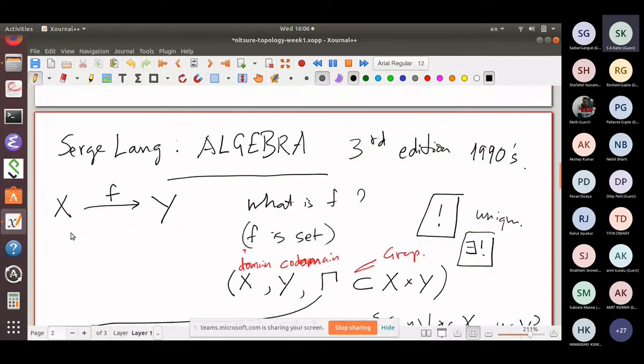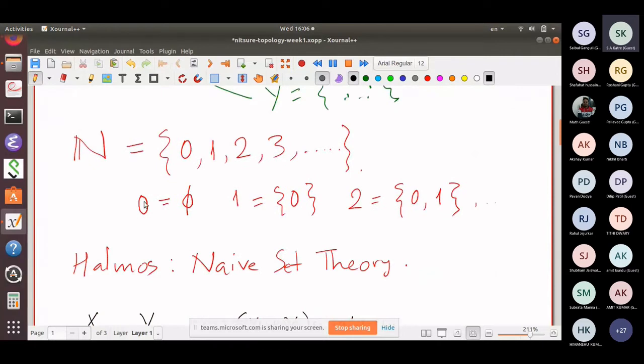Correspondingly, what was the model for 0? The model for 0 was the empty set, because the numbers are given such definitions that they are exactly that desired size. The set 1 has exactly one member, it's a singleton set. And the set 2 has exactly 2 members. So of course, you know the definition of n: n is {0, 1, up to n minus 1}. Those you have already defined, and at the next stage you have n, and it has exactly n members. That's why 0 is the empty set, but the context may be different.